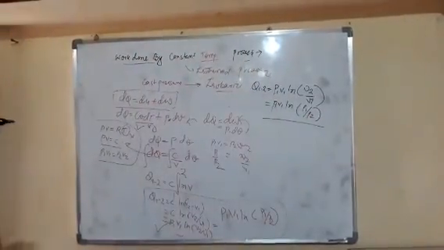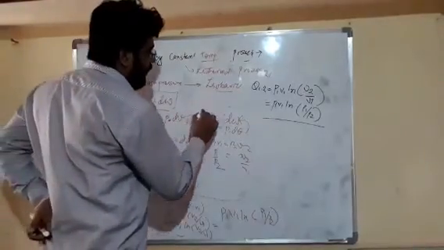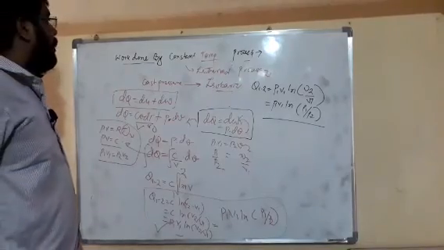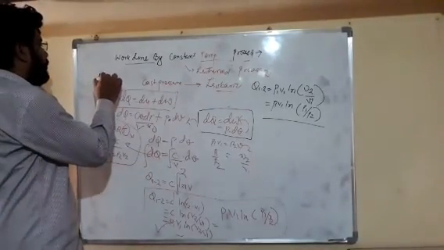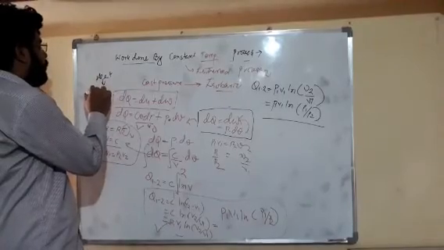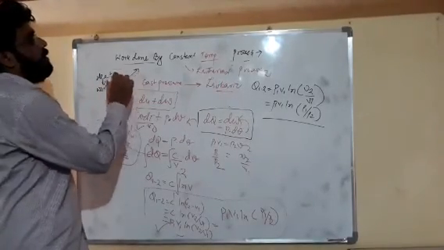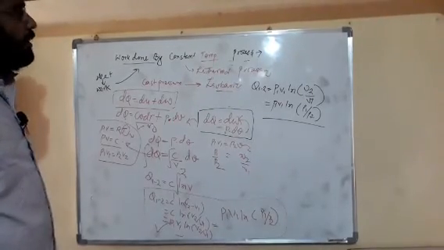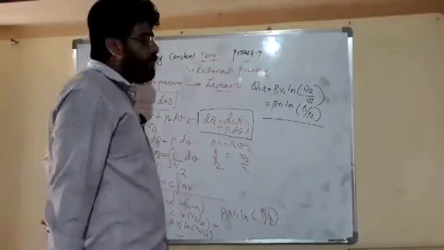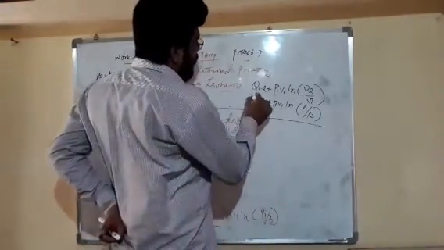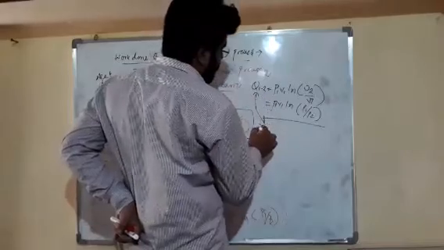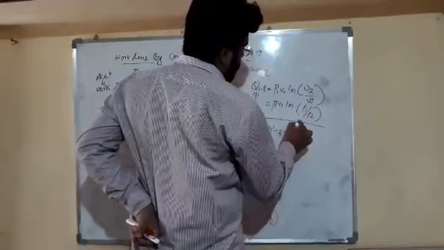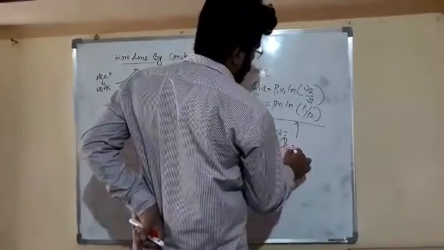We already know that dq is equal to dW, because temperature remains constant, so the whole heat is transferred into work in the constant temperature process. Internal energy is a function of temperature. Here temperature is constant, so there is no change in internal energy. So work done and heat transfer are the same: W1 to 2 is equal to Q1 to 2.